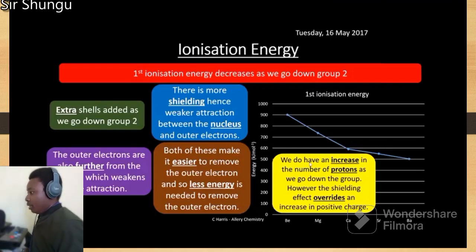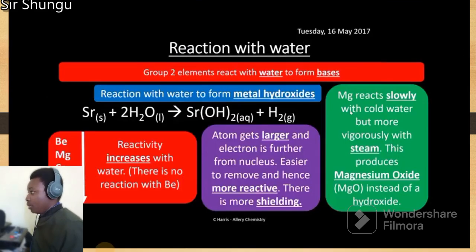And also the atomic radius is increasing. So we have two effects working against the increase in nuclear charge: atomic radius is increasing and shielding effect is increasing. This is important to take note of.